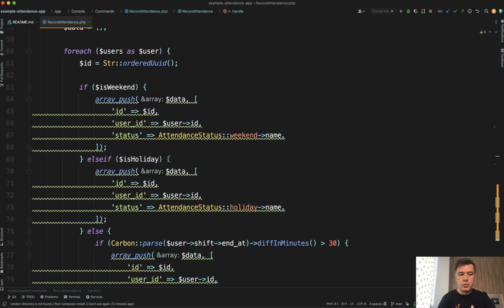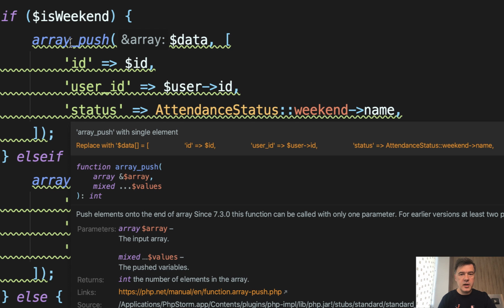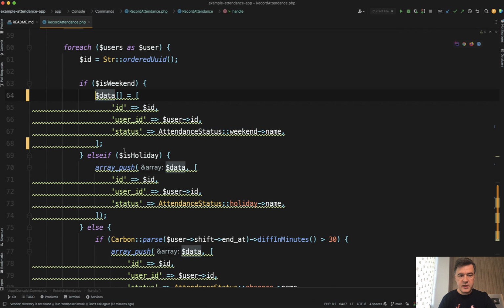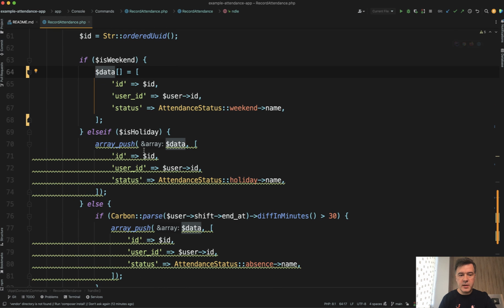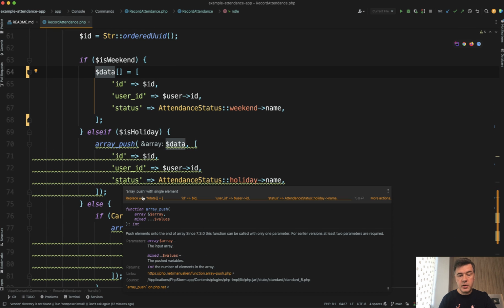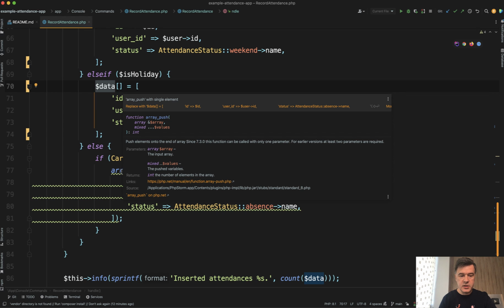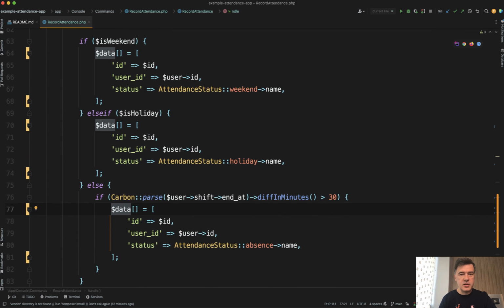Then PhpStorm underlines that, and let's read the message, array_push with single element. So PhpStorm detected that it's worth using just the data with brackets, or whatever they're called. And let's click this and let's see how PhpStorm simplifies that. So 3 examples of the same thing. Instead of array_push, you can just do this if you have only one element to push. In this case, all 3 are now not underlined anymore.